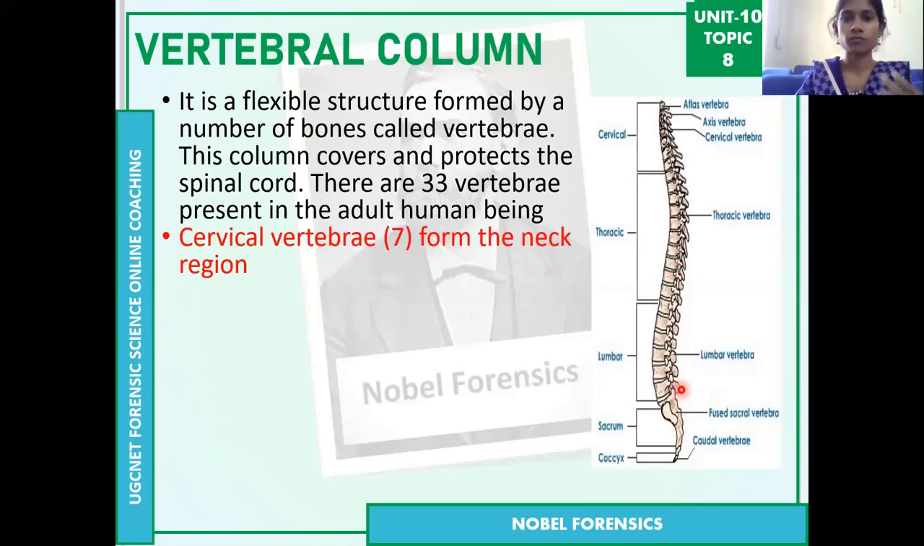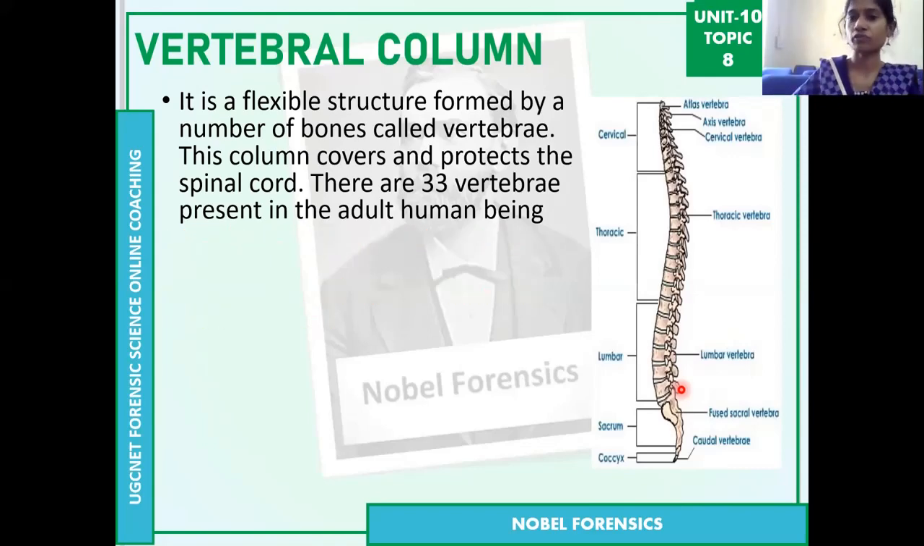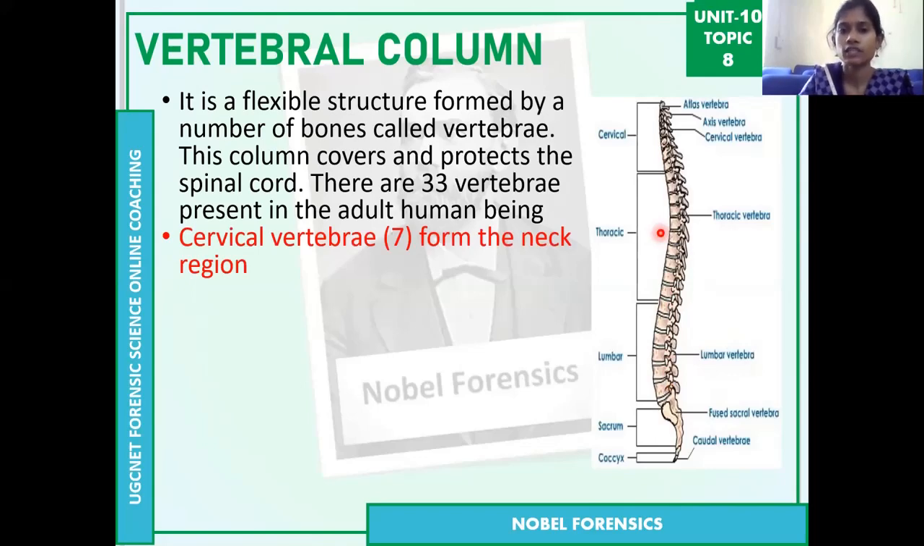These vertebral bones are divided into 5 parts or 5 types of bones. You can see these labelings also. These are the 5 types of bones. The first one is the cervical vertebrae, at the back side of the body in the vertebral column. The 33 vertebral bones are divided into 5 parts, starting with the cervical vertebrae, which has 7 bones.